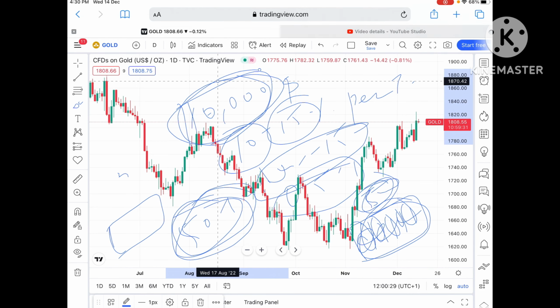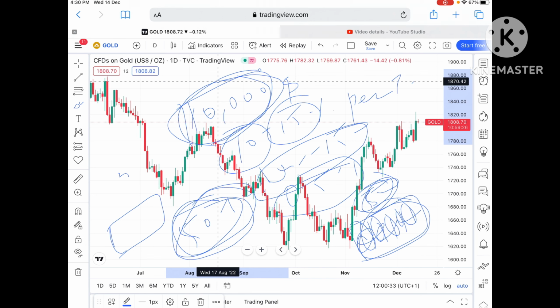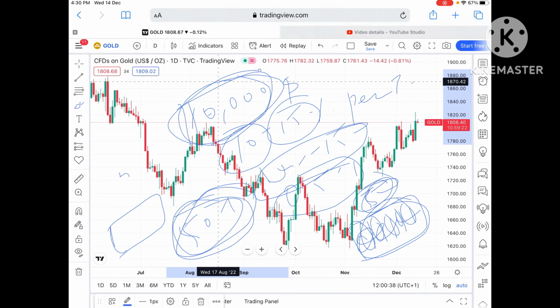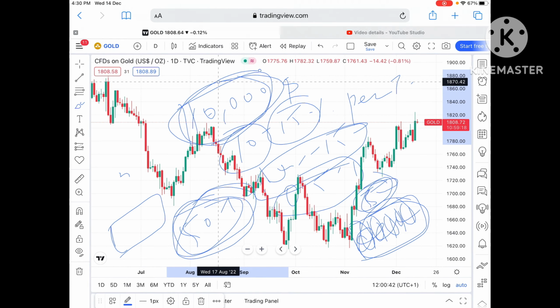What I teach in my workshop is how to overcome all these things, how to strategize your trade, how to exit, and how to keep an average, or everything strategically, hedging and all. So if you want to attend that workshop, mail me regarding that and we can work out the timings.